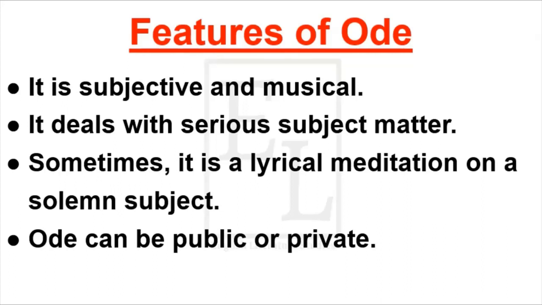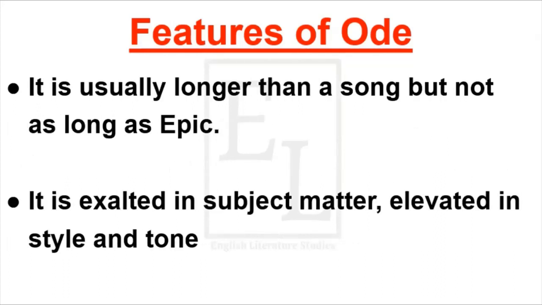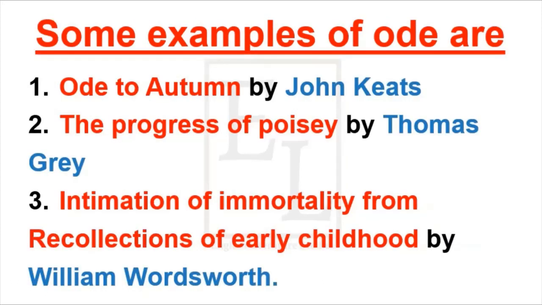Ode can be public or private. It is usually longer than a song, but not as long as an epic. It is exalted in subject matter, meaning it reflects high emotions, elevated in style and tone. Here are some examples of ode. Ode to Autumn by John Keats. The Progress of Poesy by Thomas Gray. Intimation of Immortality from Recollections of Early Childhood by William Wordsworth.